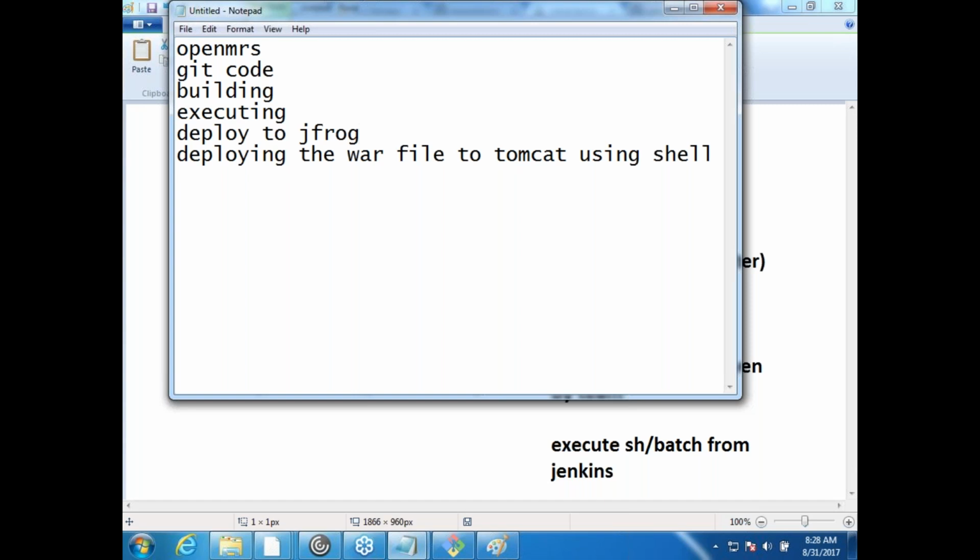I would be showing everything, but I would take different examples. I might take Spring Pet Clinic, but I want you to do OpenMRS. So this is what our exercise for this time is going to be. You have to build, taking the Git code, then execute the tests, then deploy to JFrog, and then deploy the war file. And also, if you want, we can add SonarQube in between. So this is going to be a full-blown implementation. Yeah, this is what we would be doing.